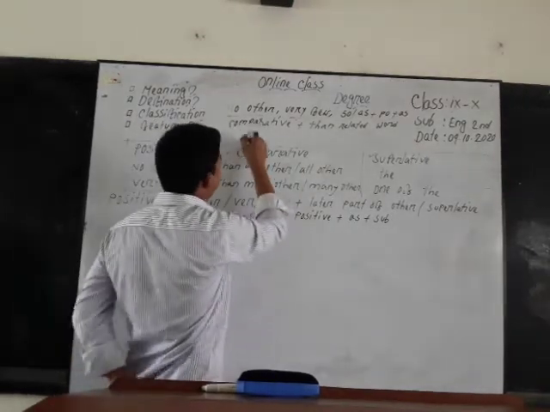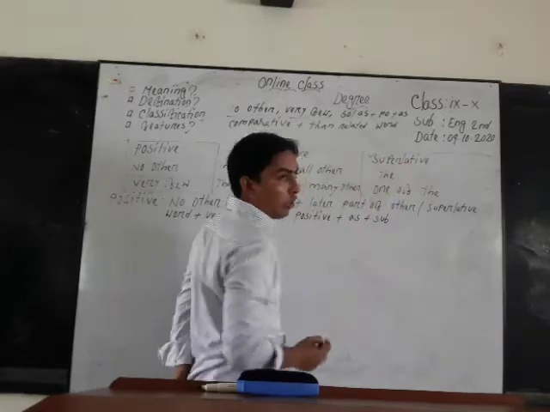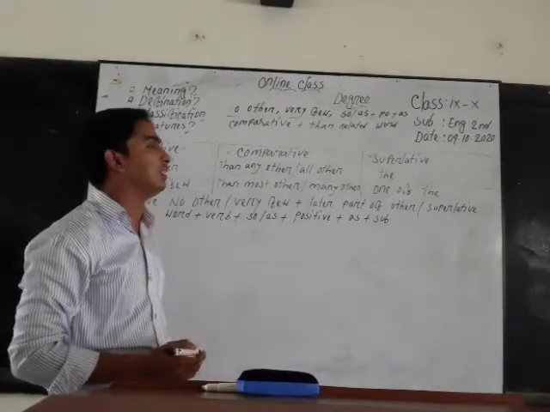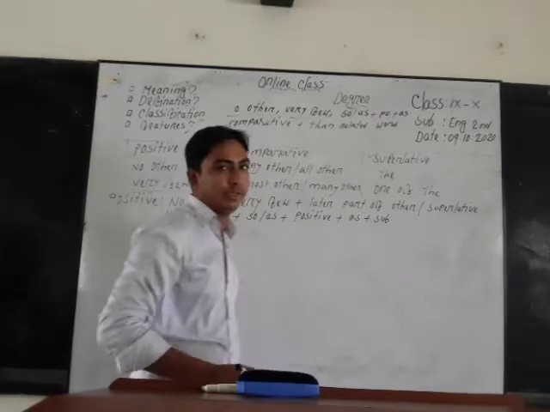And if in a sentence we find the word the or one of the, and then a superlative form, we may define that this sentence is an example of the superlative form.